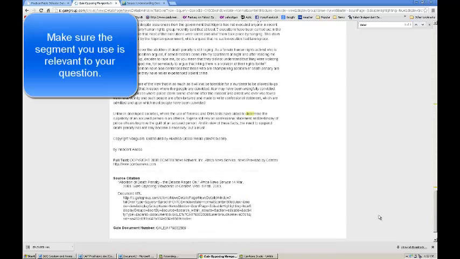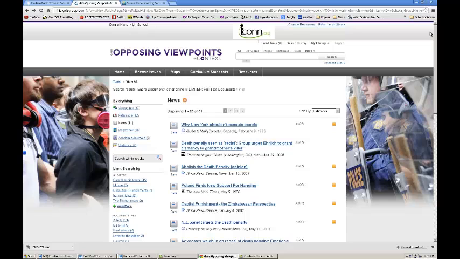The rubric states that it should be between 700 and 1,000 words, and this is well over 1,000 words. So you're going to want to use only a segment of the article as part of your DBQ. When I get the information I need, I use a citation. So for document 1, I would have the segment of this article with this citation on the bottom. And that's basically it.